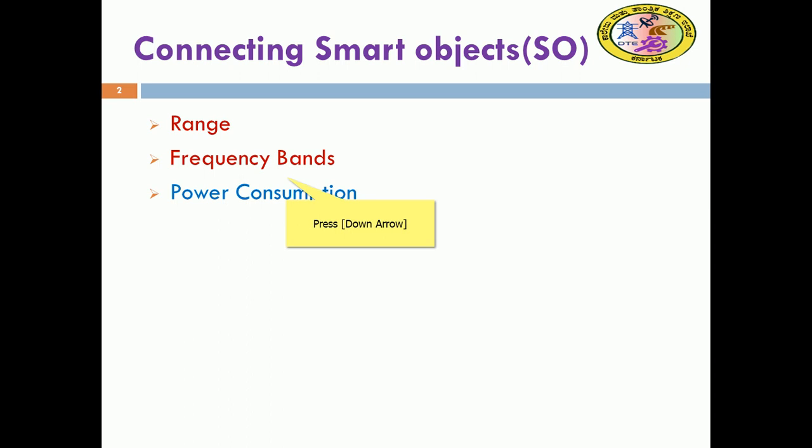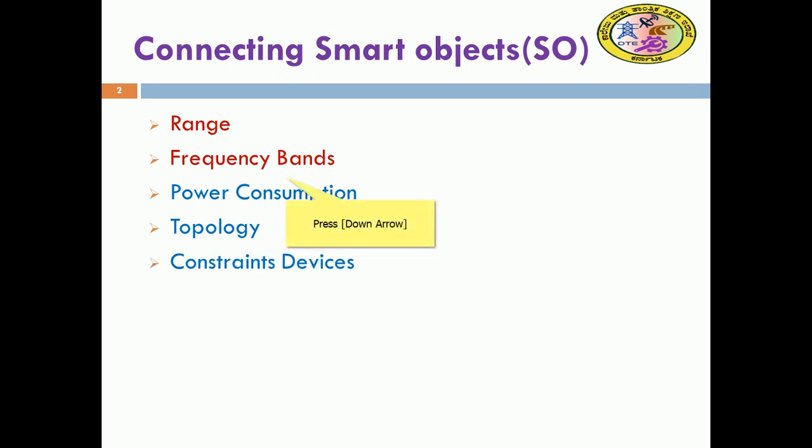What amount of power will be spent for these devices, and also the topology of connecting a smart object to the IoT network. What topologies are going to be used? There could be star topology, mesh topology, and different topologies.